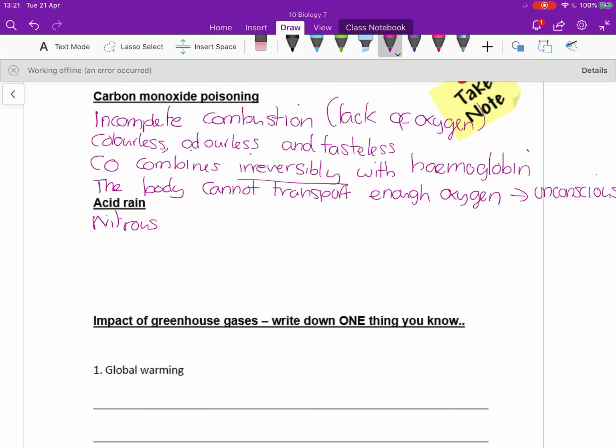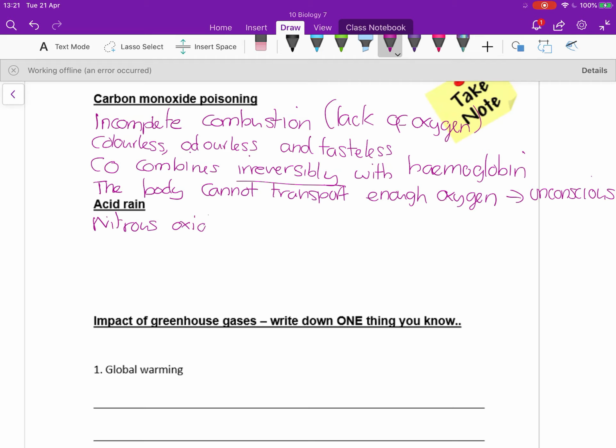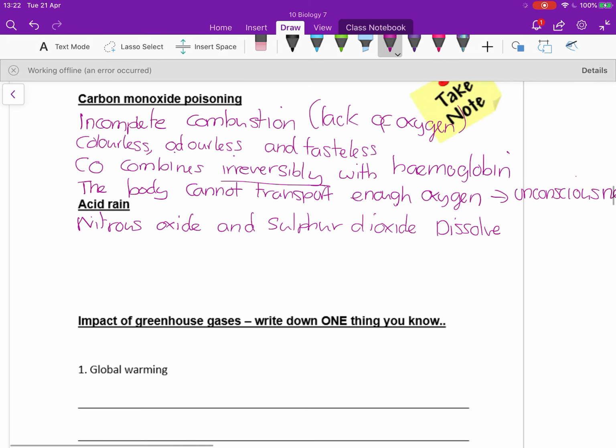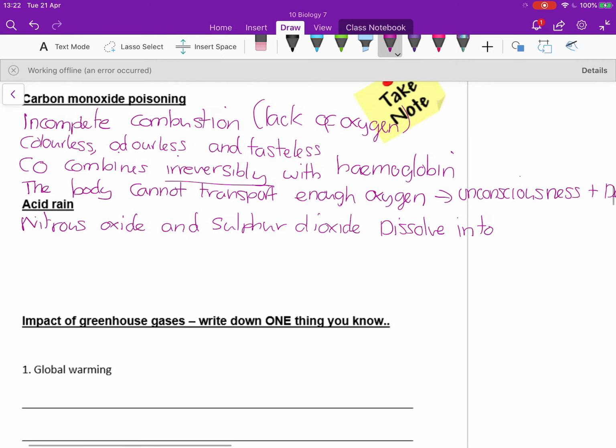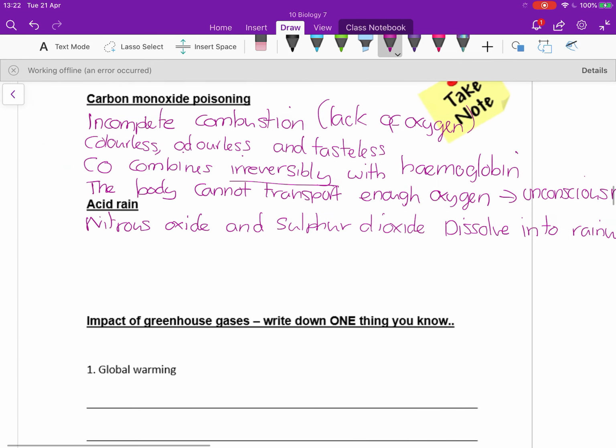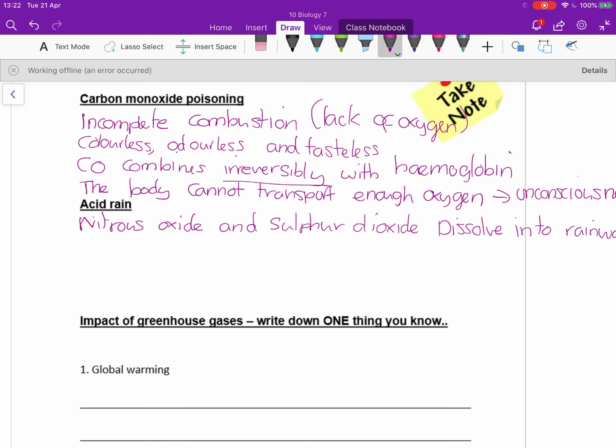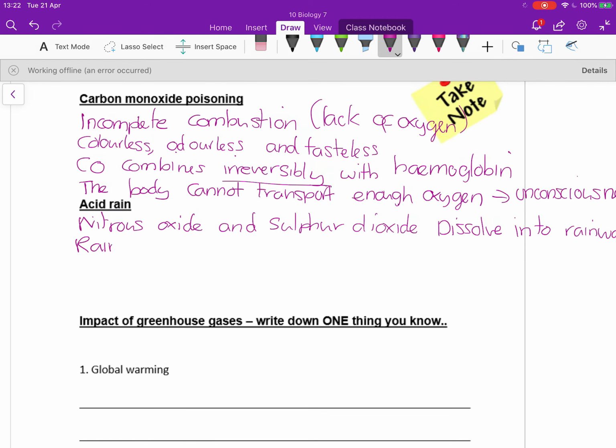The next effect that we see is acid rain. So nitrous oxides, which we talked about before as being a greenhouse gas, but also sulfur dioxide. They both come about from the burning of fossil fuels and then will dissolve into rainwater. So they'll dissolve into water vapor while it is in the clouds, which then means that when that water falls as rain, it contains nitrous oxides and sulfur dioxide.